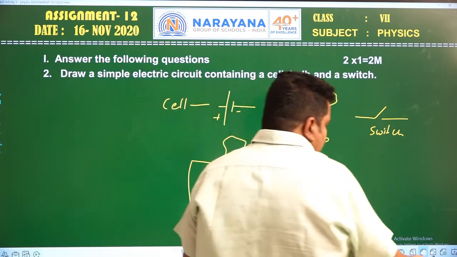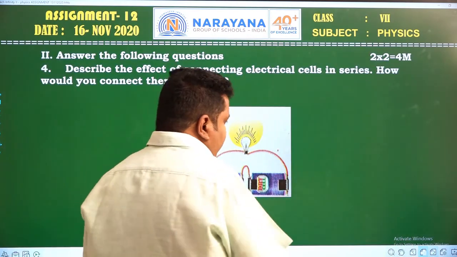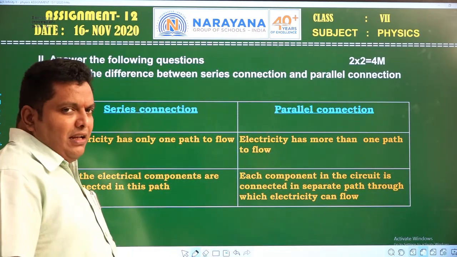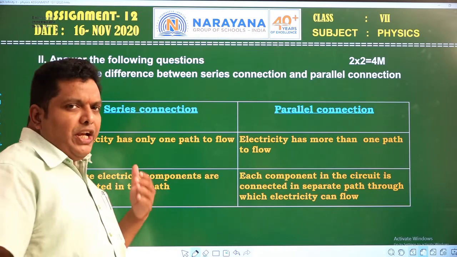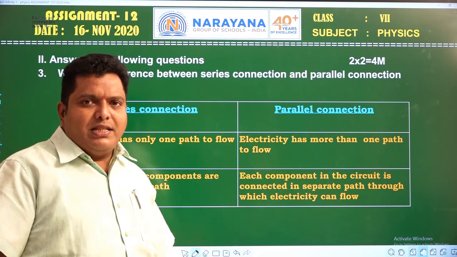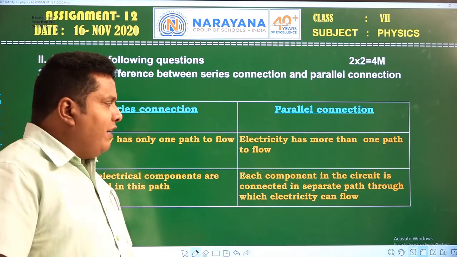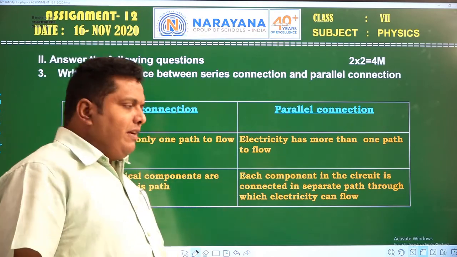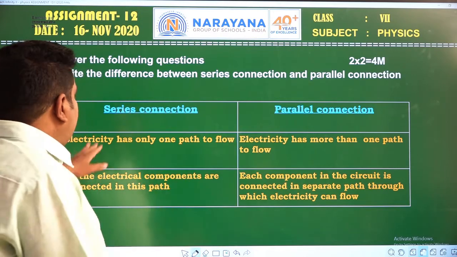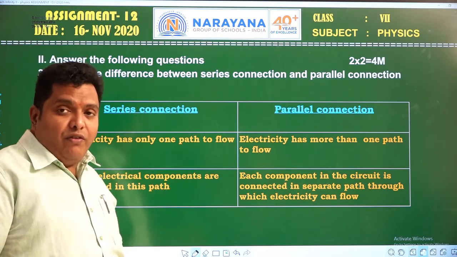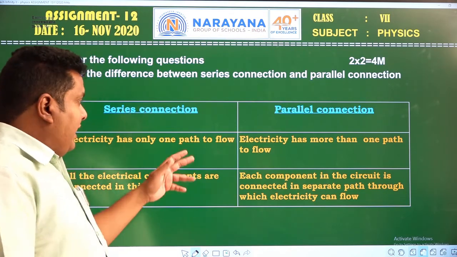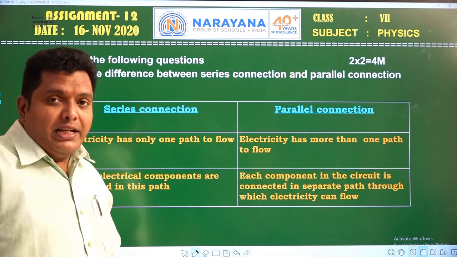Okay, now let us see the third question, a very important question: write the differences between series connection and parallel connection. Series connection is an end-to-end combination, meaning one bulb is connected to the second bulb. If these two bulbs are connected in different paths, it is called parallel connection. In the series connection, electricity has only one path to flow, and in parallel, electricity has more than one path. Electricity is nothing but current.